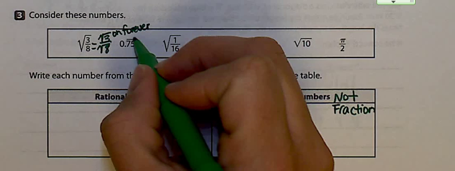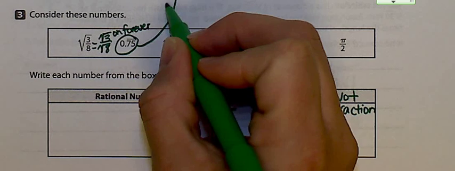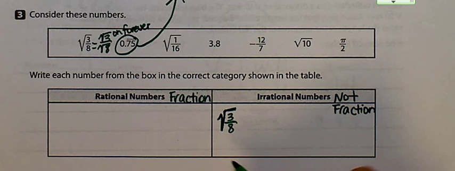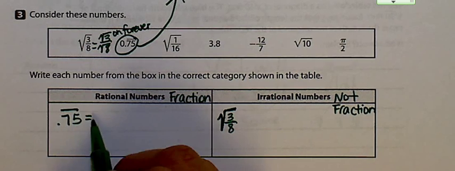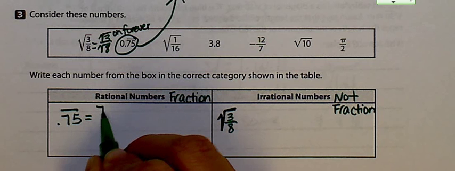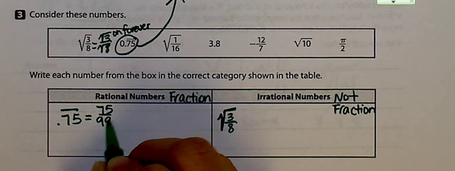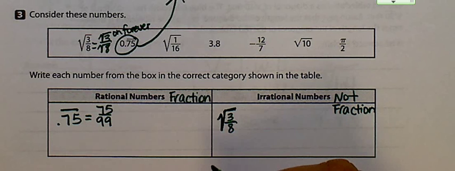We just did this. We just changed a repeating number into a fraction, which means the repeating decimal 0.75 is the same thing as 75 over 99. So I've just written that as a fraction.